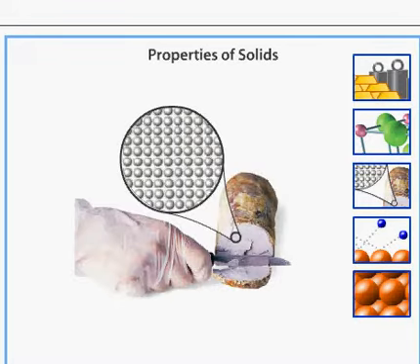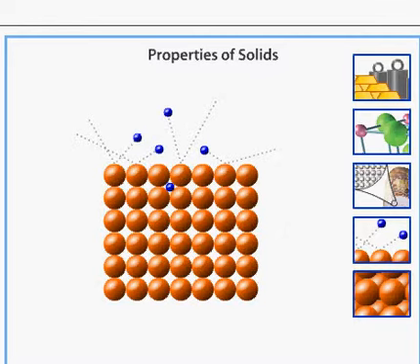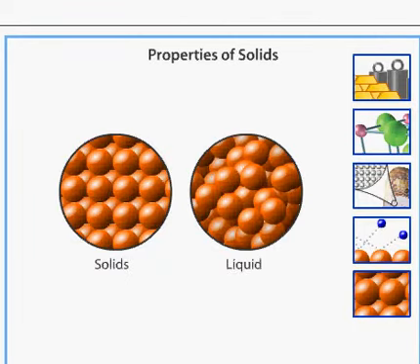Because the molecules or atoms in a solid are tightly bound, they are very difficult to compress. There are also a lot of molecules or atoms in very small volumes, leading to a high density. The tight packing of molecules or atoms in a solid prevents other molecules from diffusing into them easily. The attraction forces between molecules or atoms in a solid lead to a definite melting point.